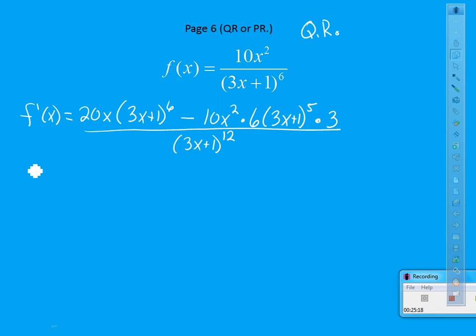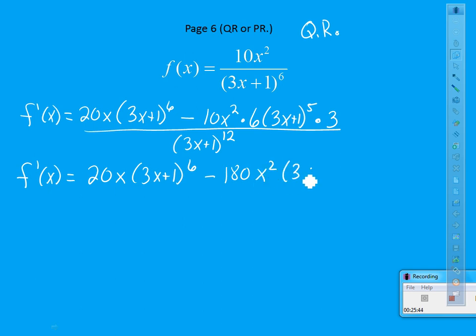And then, of course, we're far from done. Now I got to simplify this thing. So the first piece I'm leaving alone: 20x times 3x plus 1 to the 6th. This other part, though, becomes negative 10x squared times 6 times 3. So it becomes negative 180x squared times 3x plus 1 to the 5th, all over 3x plus 1 to the 12th. And we're not done yet. I still got to simplify this.